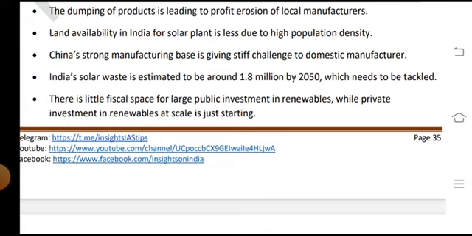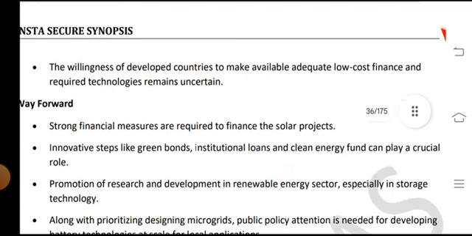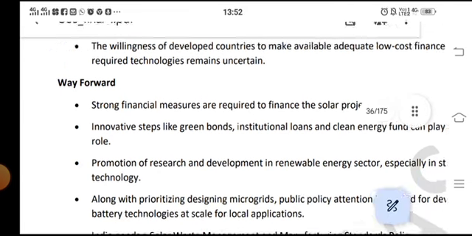While private investment in renewables at scale is just in the beginning, the willingness of developed countries to make low cost finance and required technology available remains an uncertain way forward.